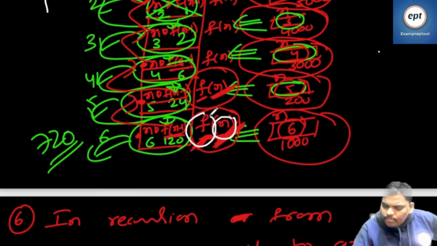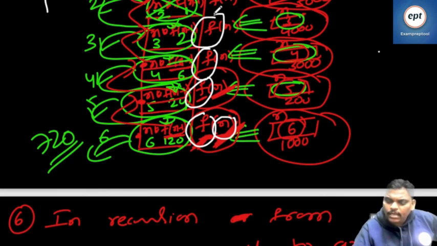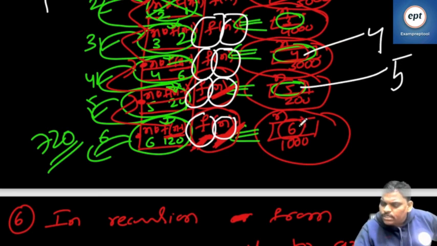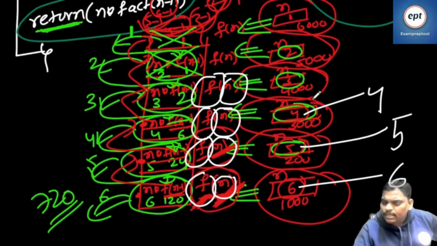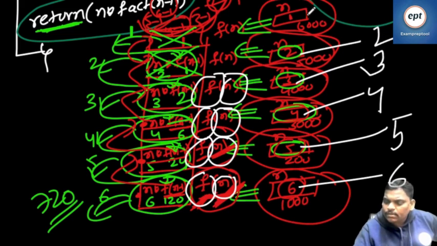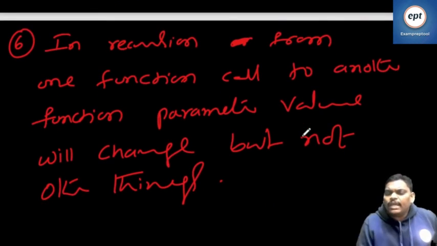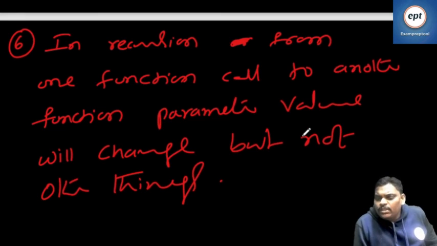Function name same, one function call to another function call. Parameter name also same, n. But the parameter value will change. Value 4 here, value 5 here, value 6 here. In recursion, the parameter value will change, but not other things. So please remember, learn all. If anyone is thinking, sir, I am not getting it, concentrate more.